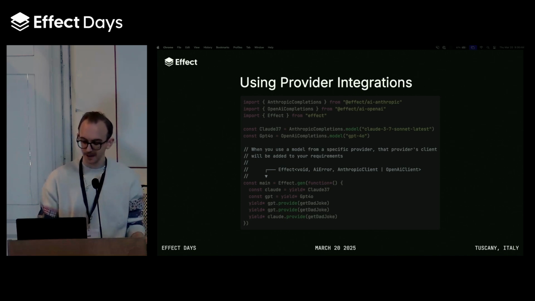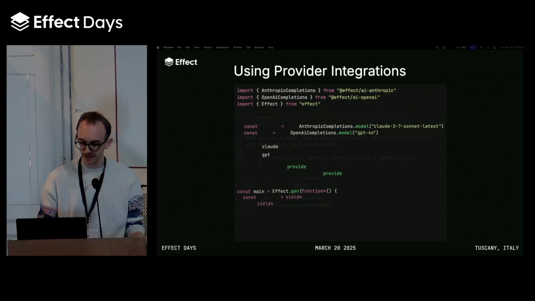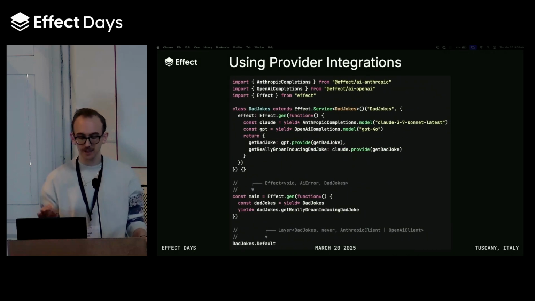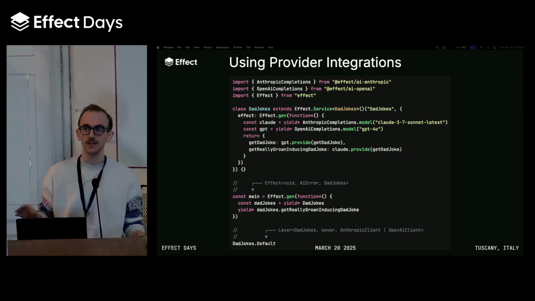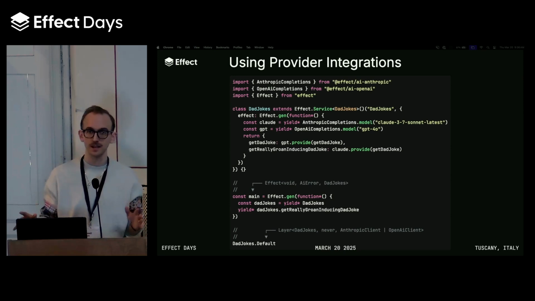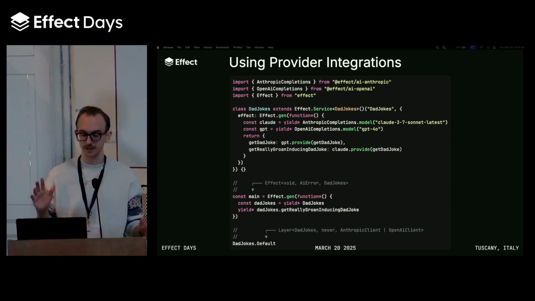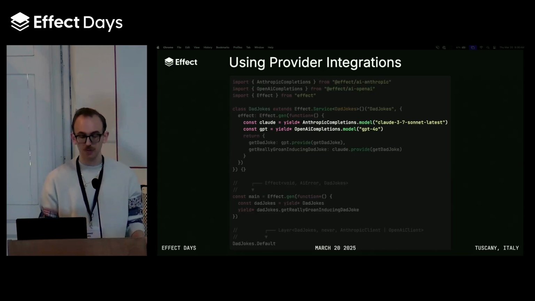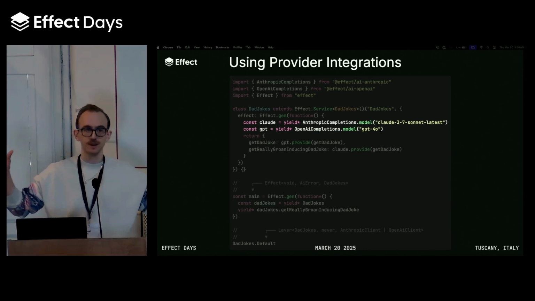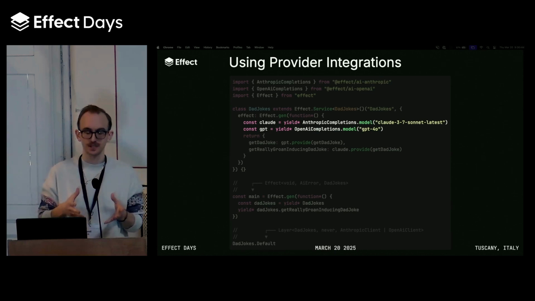And I think one of the main benefits of this approach is that it really cleanly supports the service constructor pattern in Effect. So for anybody who's leaning very heavily into layers in their applications, which I think is a really good model to take for composing services together, this approach really shines when you want to take all your LLM interactions and package them up into different services.